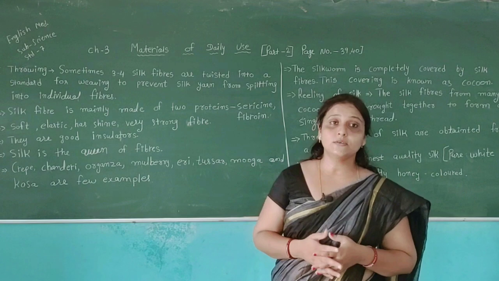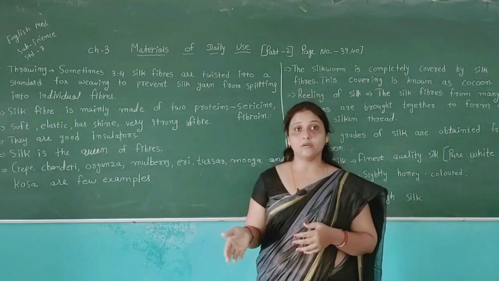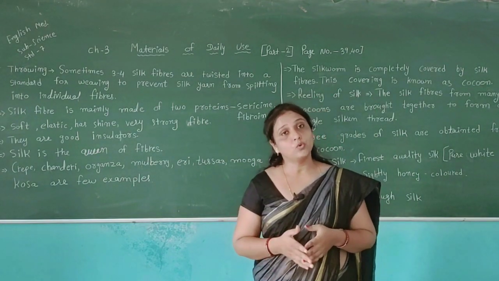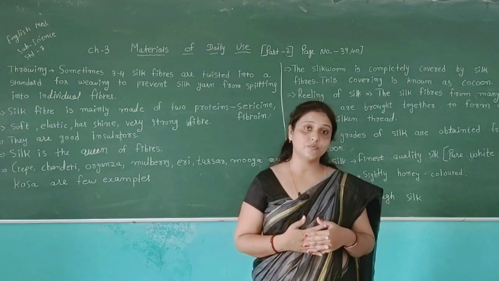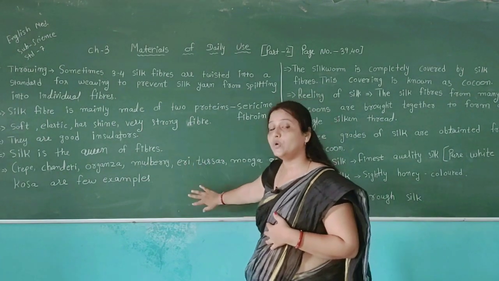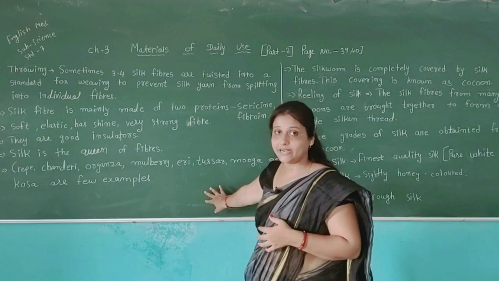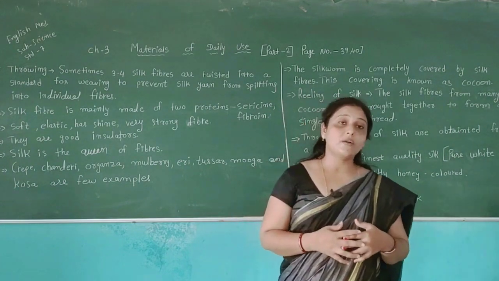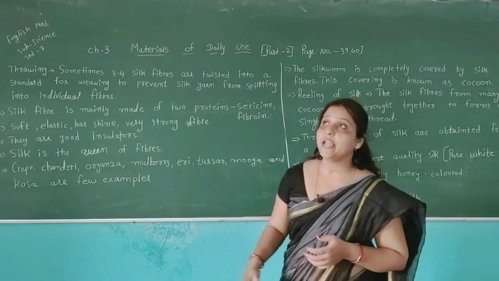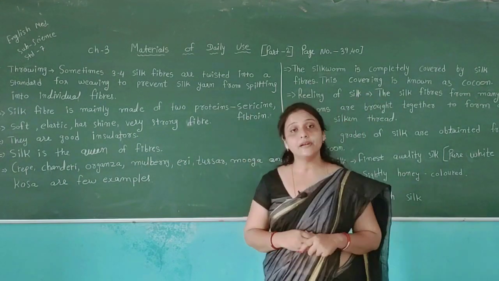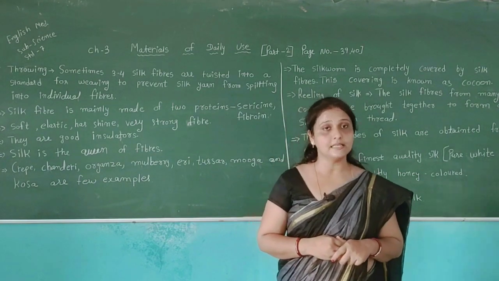Clothes always protect us from dust. Some types of clothes, for example wool clothes, protect us in cold atmosphere. Silk protects us in cold as well as hot atmosphere. So clothes are also very important to our life, and we have discussed the different types of fibers in this chapter.